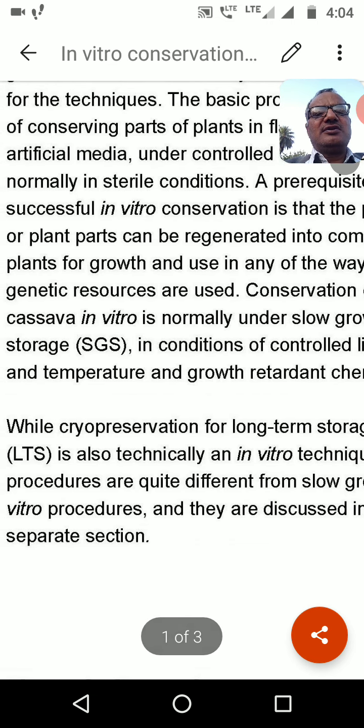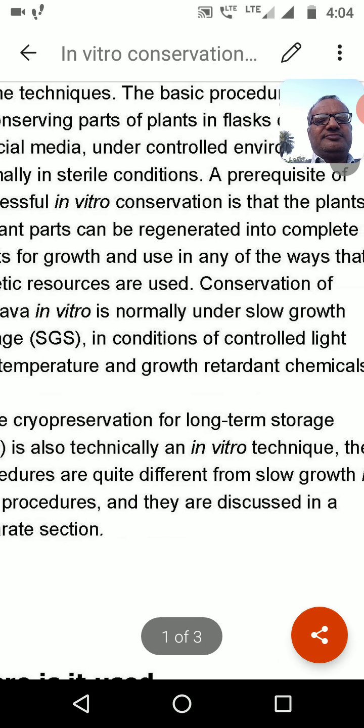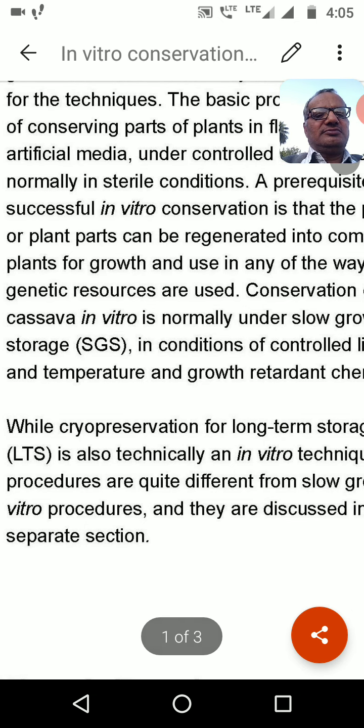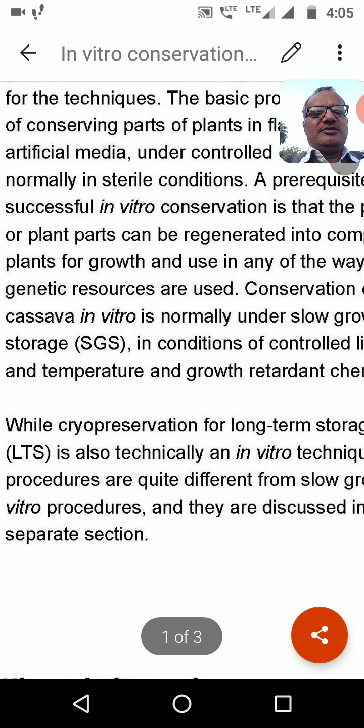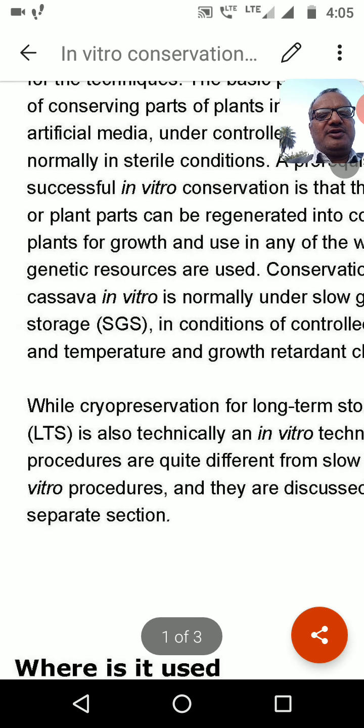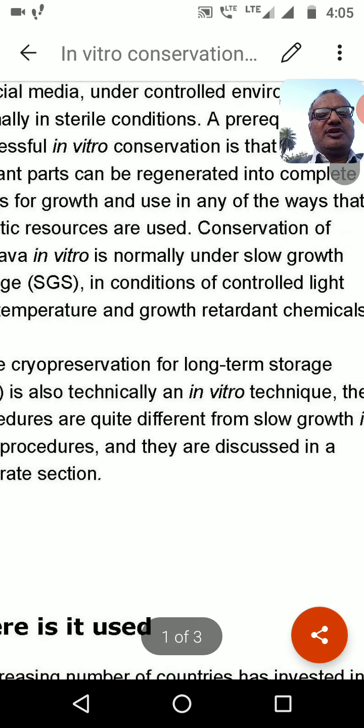You can say this is a type of tissue culture technique. By this method we can keep the plantlet or the genetic material for a long time.